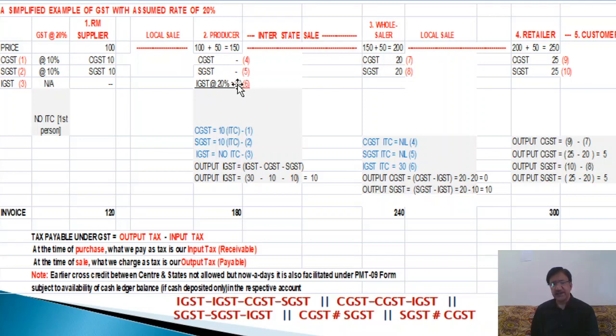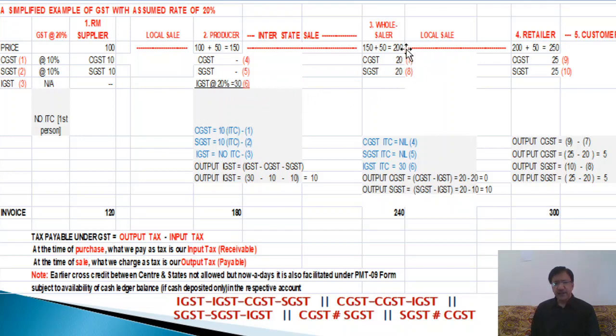That is IGST. So from this CGST and SGST, IGST will be deductible. I told you in the earlier slide that from the CGST and SGST, IGST is also deductible. I is always deductible from all, and all is deductible from I. So we can deduct this from the integrated tax, that is IGST.